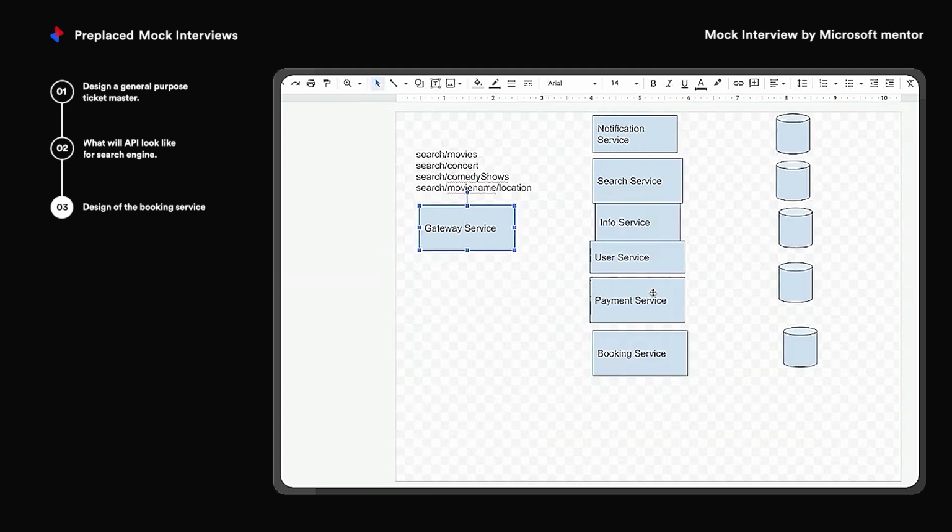Basically I'll have a queue sort of thing, which will make this call synchronous. What is the queue for? To make the call synchronous. I don't want multiple people to book the same ticket at once. So this queue will only come into the picture when he has selected the seat. Then when he goes to book the ticket, what will happen is he will put in the request and the request will go to a queue.